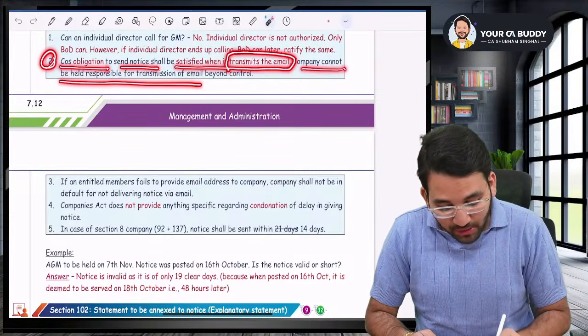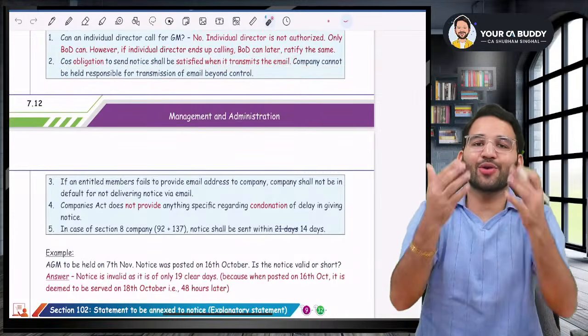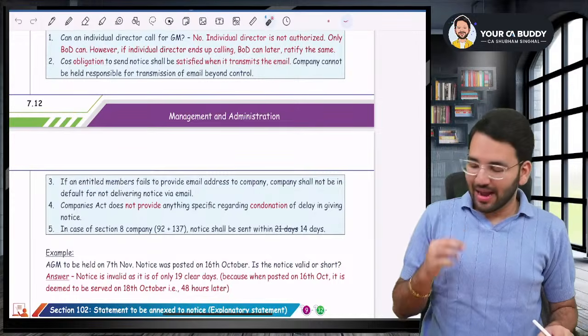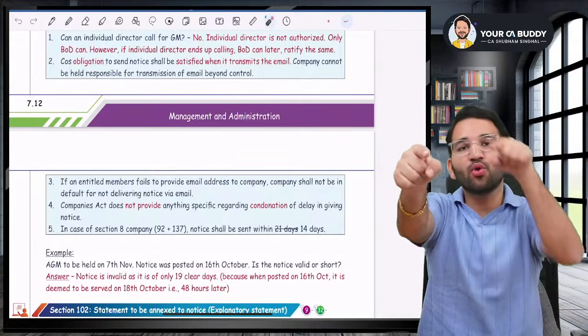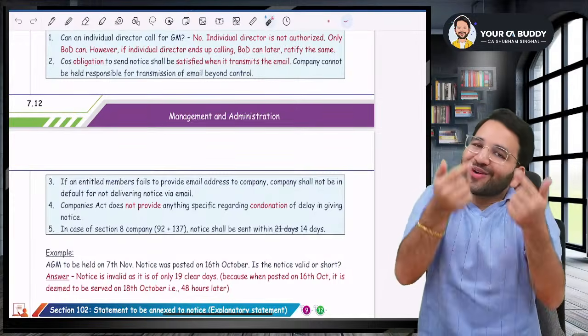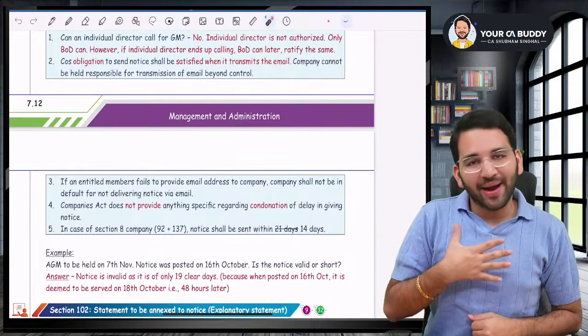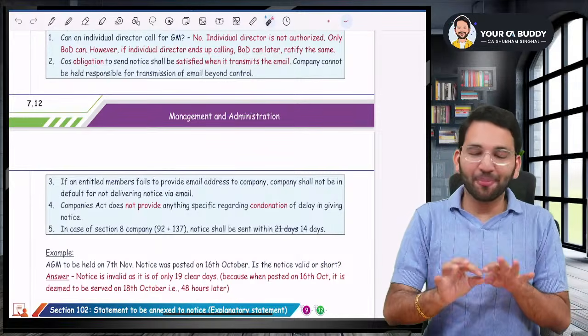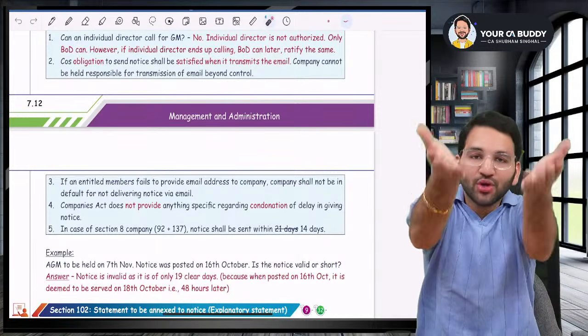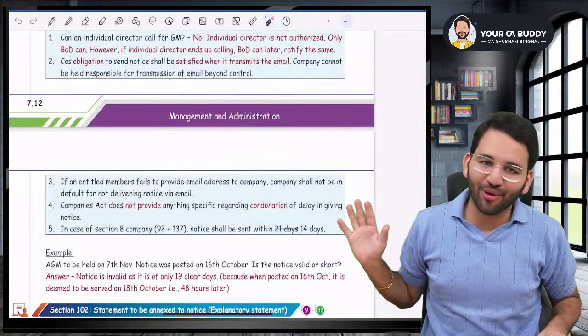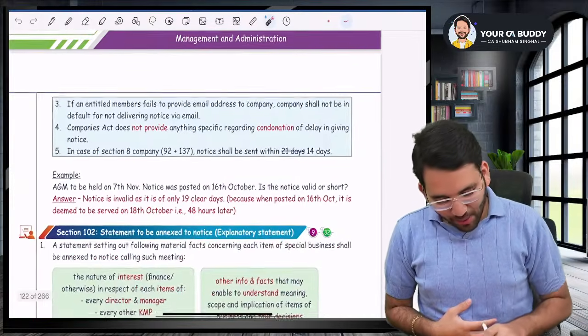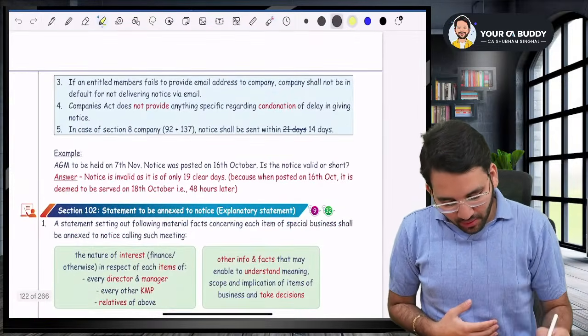The company cannot be held responsible for failure of transmission of email beyond its control. For example, sir, I sent you an email, but you did not receive that email. You cannot shout at me saying, you didn't send the email. Boss, I sent the email. My responsibility is only to ensure that I properly send it. Now it is not coming to your box. That is your problem. That is not my problem. Okay. Okay, sir. Now please understand that.